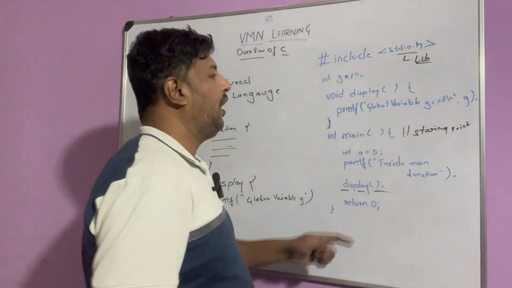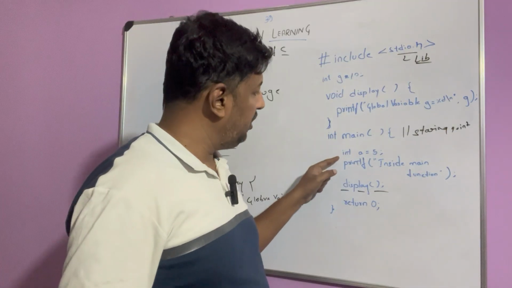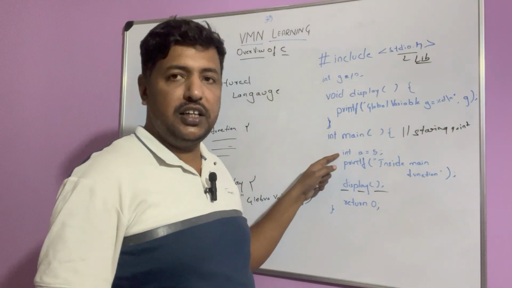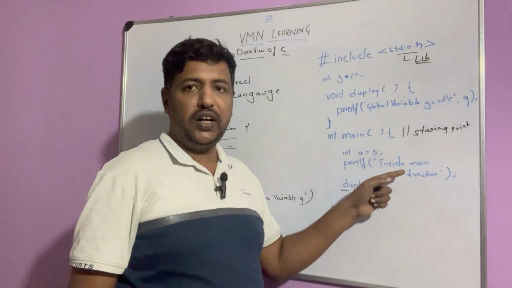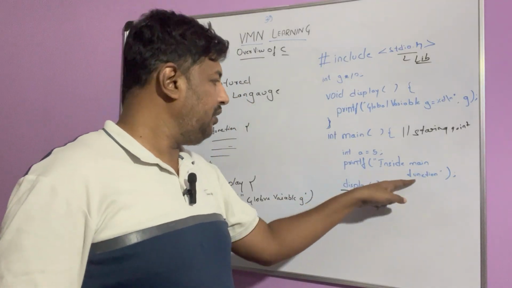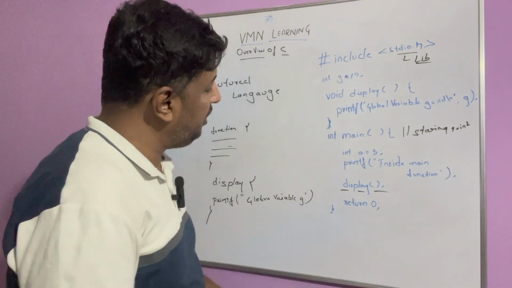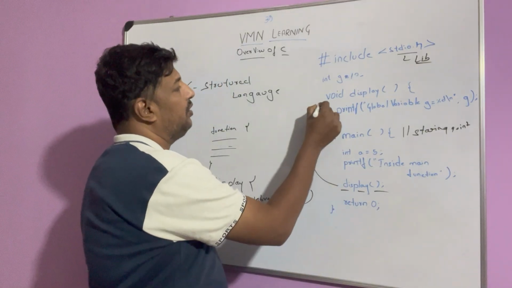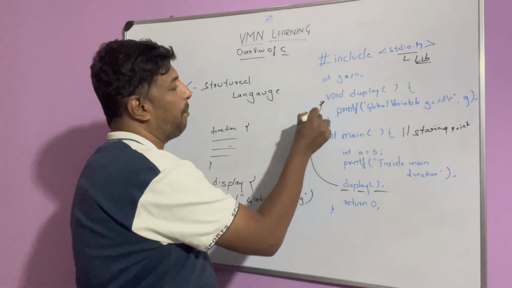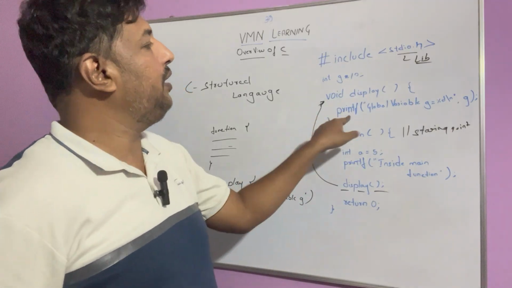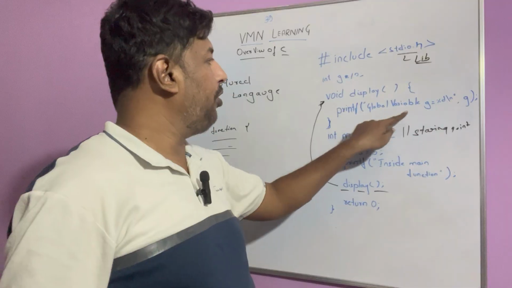Here at the starting point, it will first initialize an integer a is equal to 5. It will print this statement, and then it will call this function display, which will then display the global variable d.